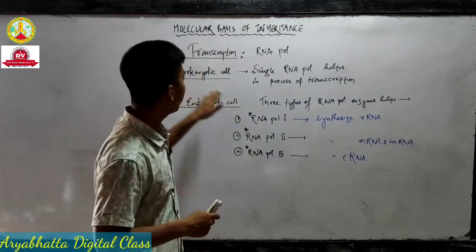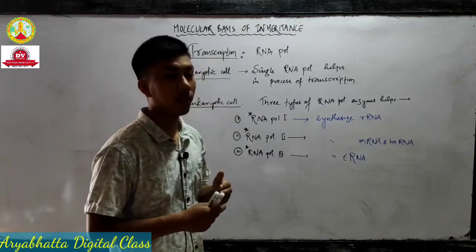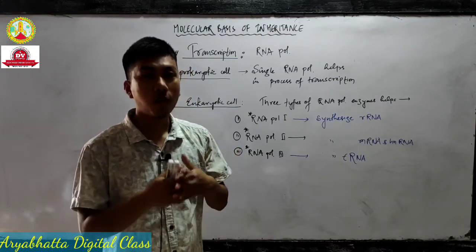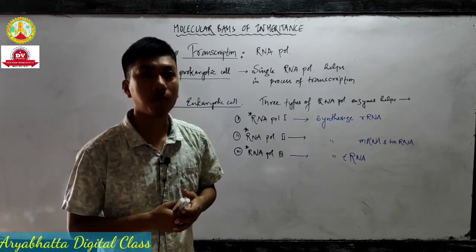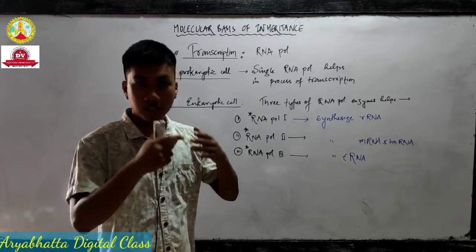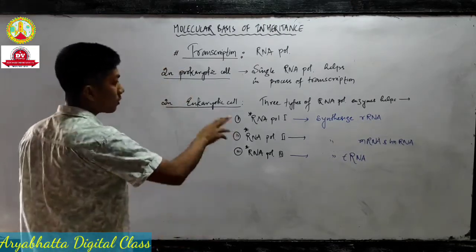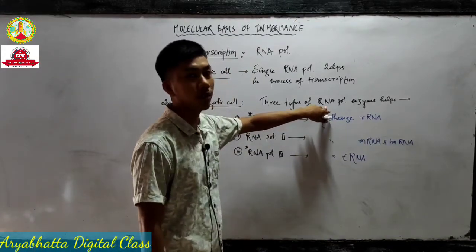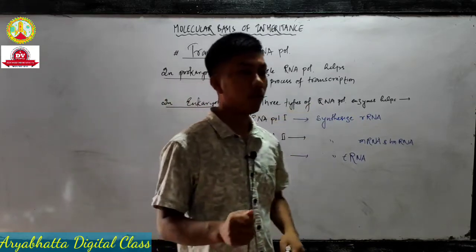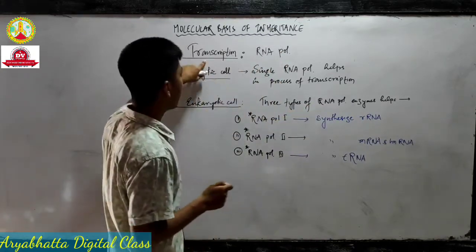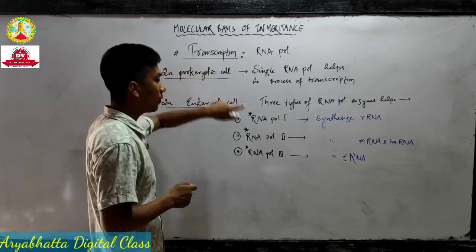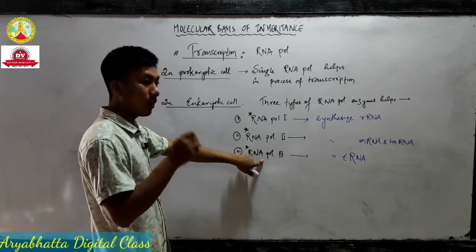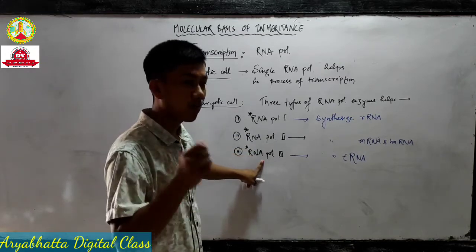Today we will discuss transcription, that is, how the mRNA is formed from the DNA strand, or how the mRNA carries information from the template strand of DNA, in detail. So these are the RNA polymerase enzymes which play a very important role during the process of transcription: RNA polymerase 1, RNA polymerase 2, RNA polymerase 3. Each RNA polymerase has a specific function.